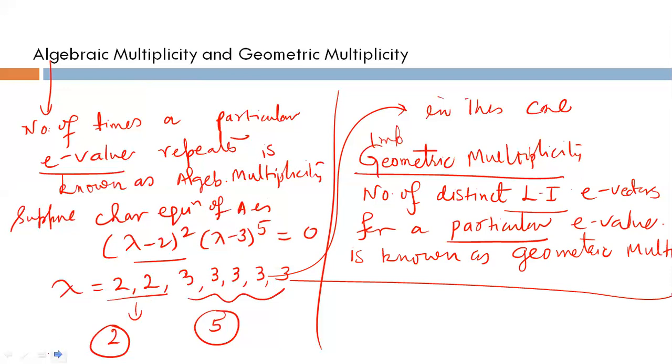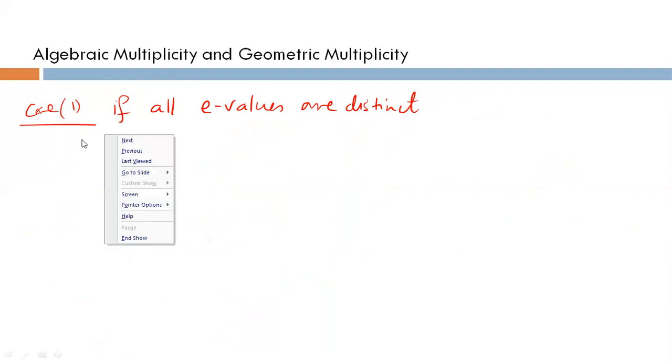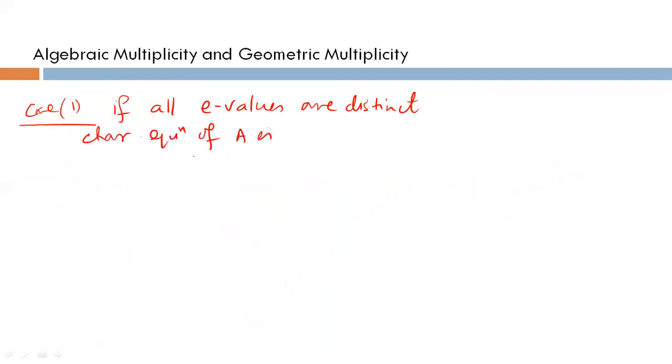I'm taking two cases here. Case 1: if all eigenvalues are distinct. For example, suppose the characteristic equation of A is (lambda minus 2)(lambda minus 3)(lambda minus 5) equal to 0. Then you will get lambda equal to 2, 3, 5.